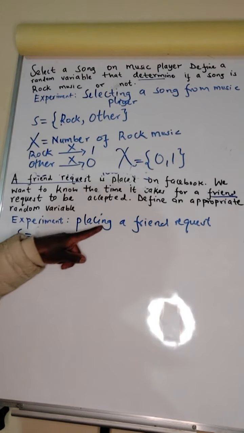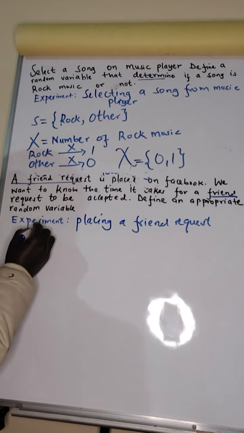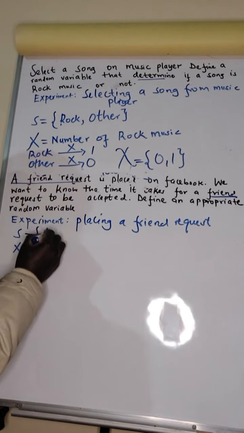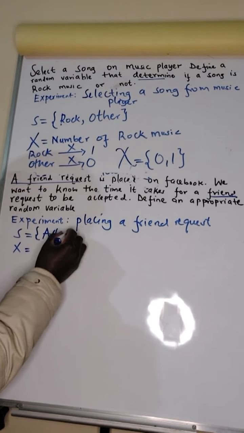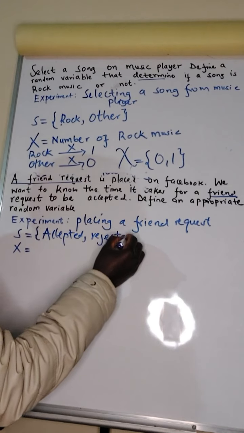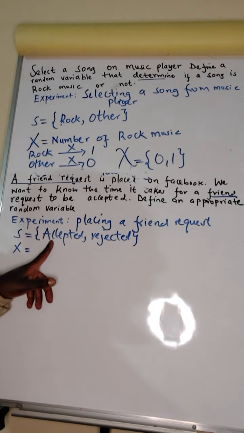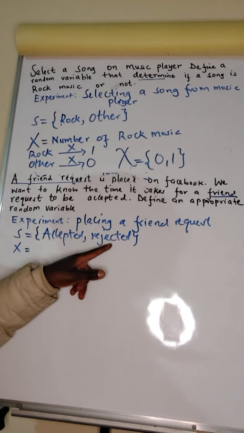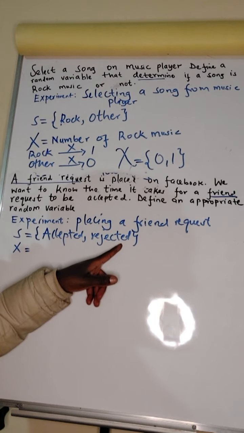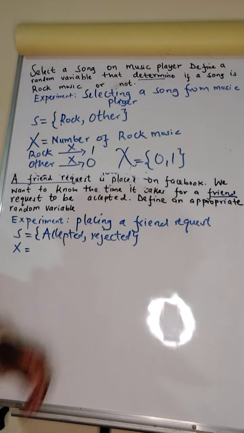So, every time you press a friend request, there are two things you expect. You expect either your friend request to be accepted or rejected. So your sample space will be these two: a friend request which is accepted and a friend request which is rejected. These are the two possible outcomes of this experiment.